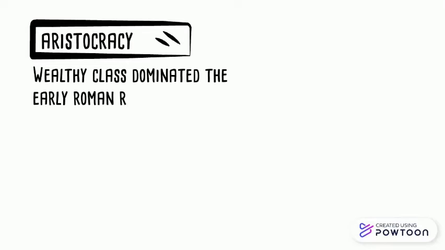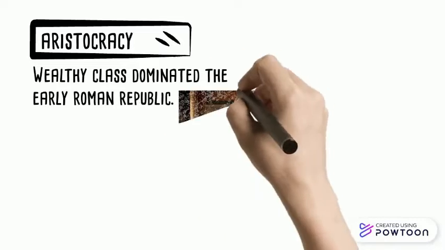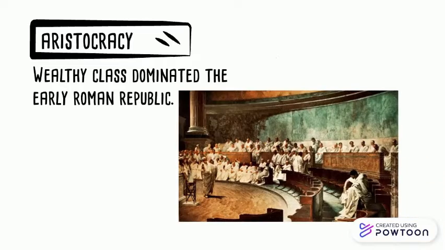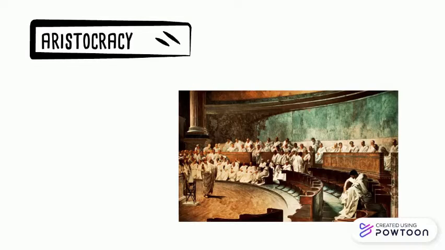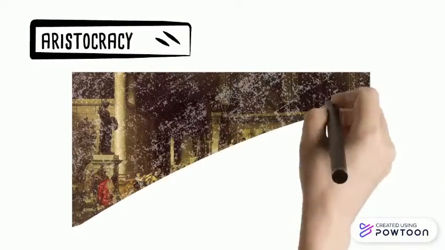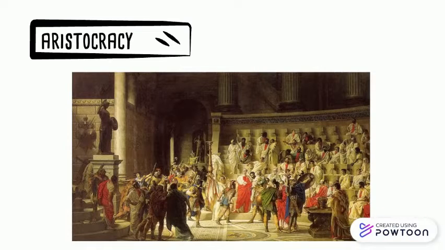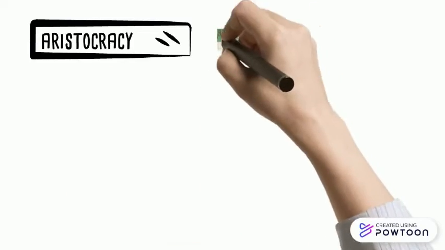Next, we have aristocracy. The wealthy class dominated the early Roman Republic. Patricians and the wealthy class had the right to be part of the government. The highest positions in the government were held by two consuls, or leaders, who ruled the Roman Republic. A senate composed of patricians elected these consuls. In this time, patricians dominated the state, while plebeians started seeking political rights.